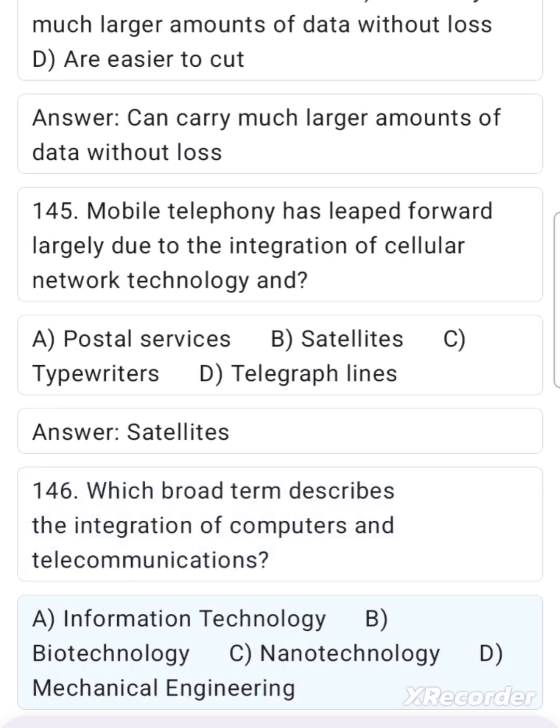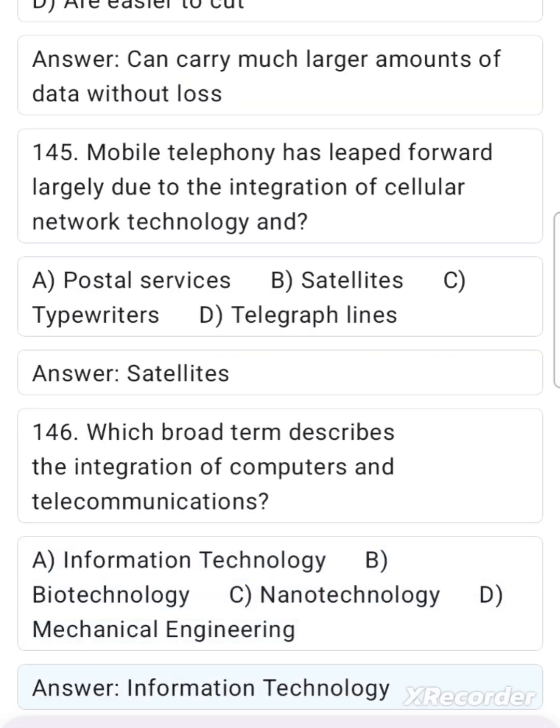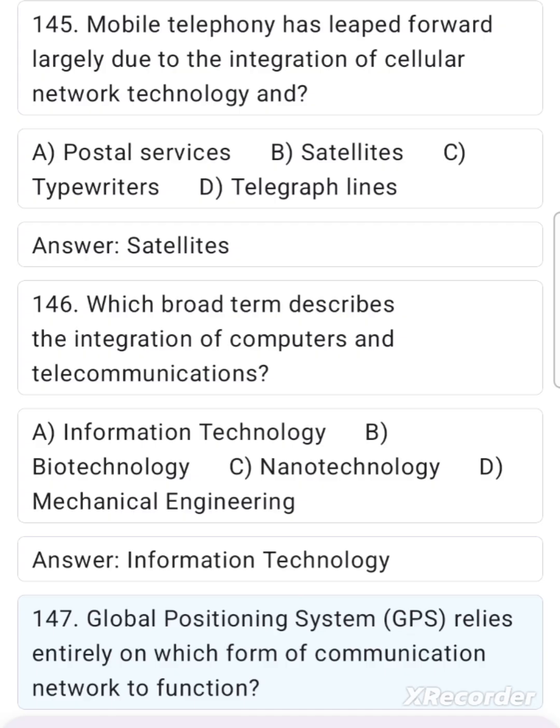A. Information technology. B. Biotechnology. C. Nanotechnology. D. Mechanical engineering. Answer. Information technology. 147. Global Positioning System, GPS, relies entirely on which form of communication network to function?